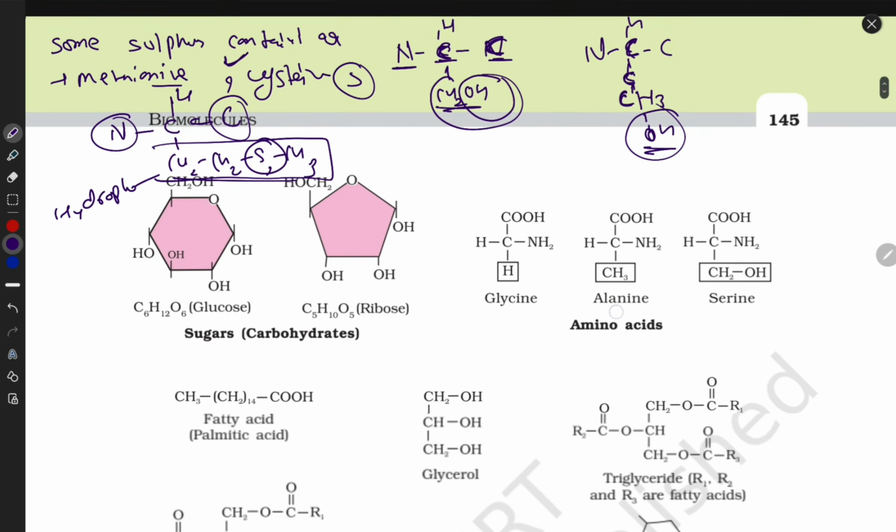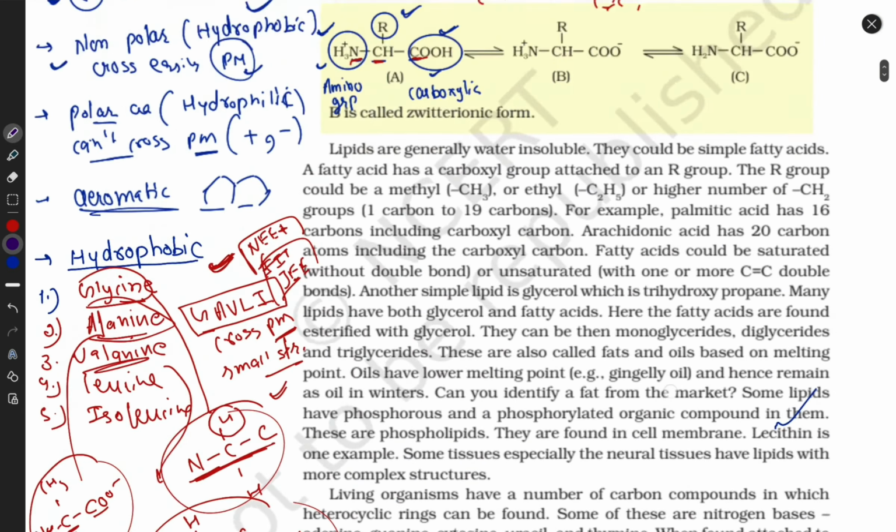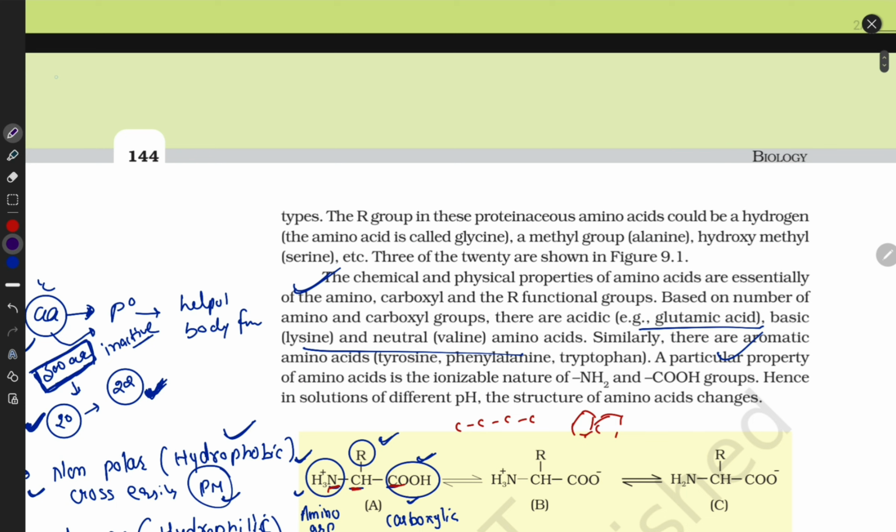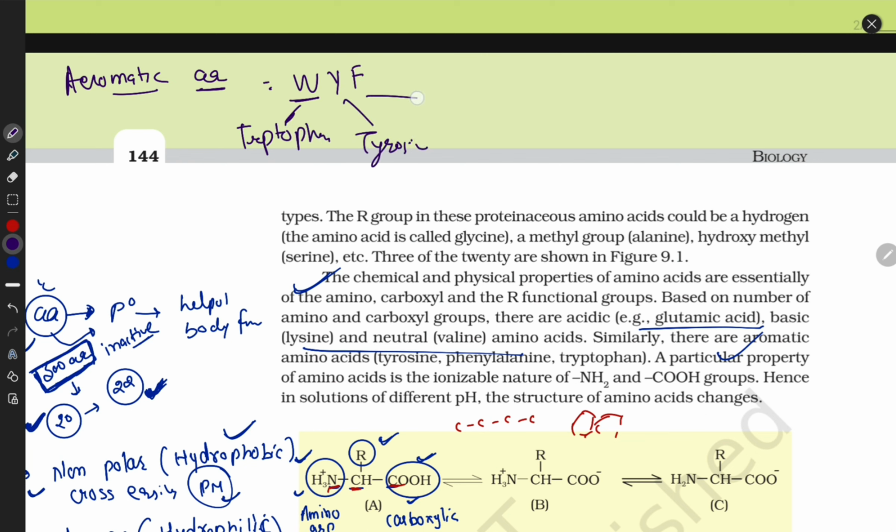Okay, now I'm going to tell you, oh, space. I'm writing here. There are some aromatic amino acids: tryptophan, tyrosine, phenylalanine. These are the codes, guys. They have alphabetical codes for them. They are aromatic. I'm drawing here a structure for you.